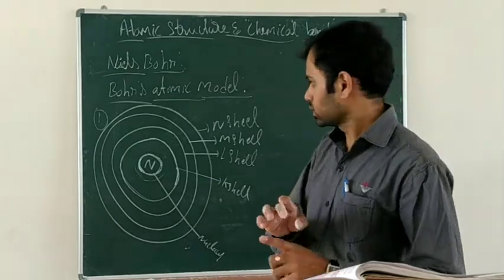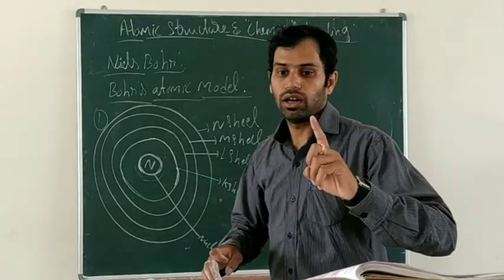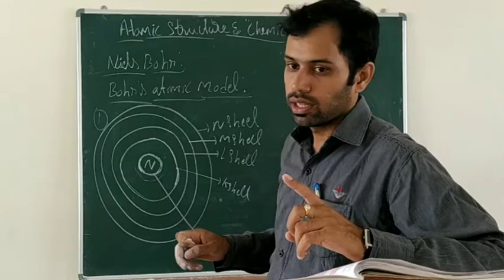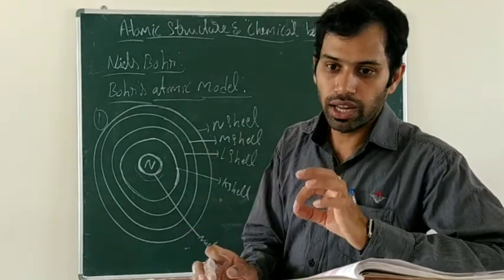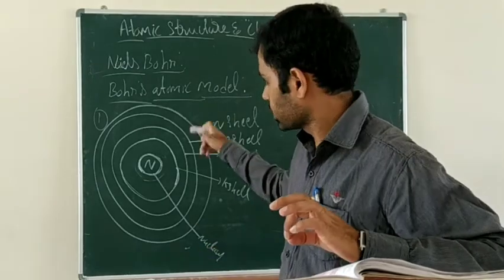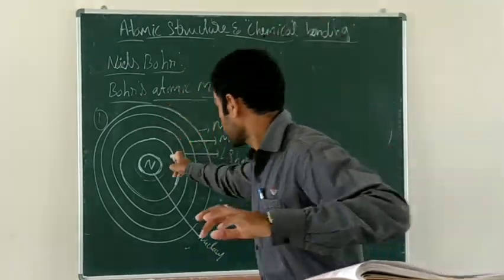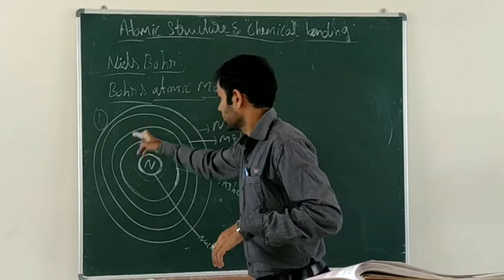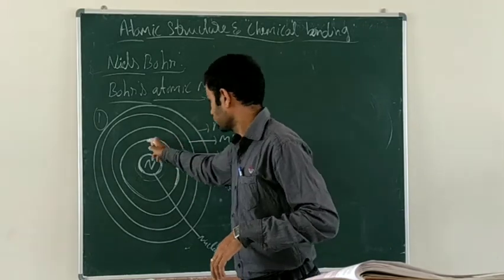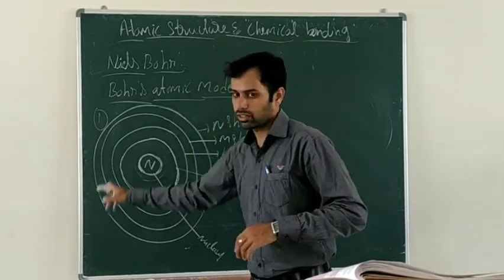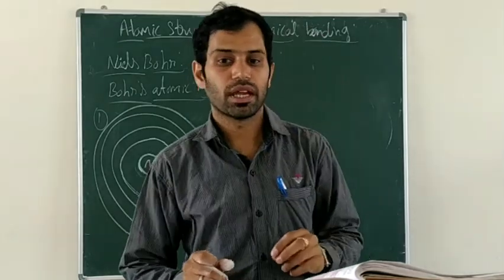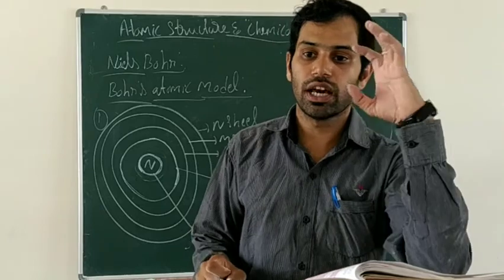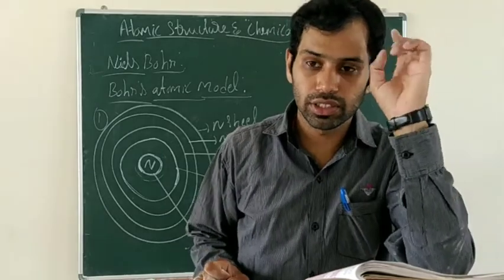Okay, so just recall the first postulate of the Bohr atomic model. Electrons are revolving around the nucleus in confined fixed orbits. They are called shells. Here electrons should be present, and each shell has a fixed amount of energy. So this is the first point.